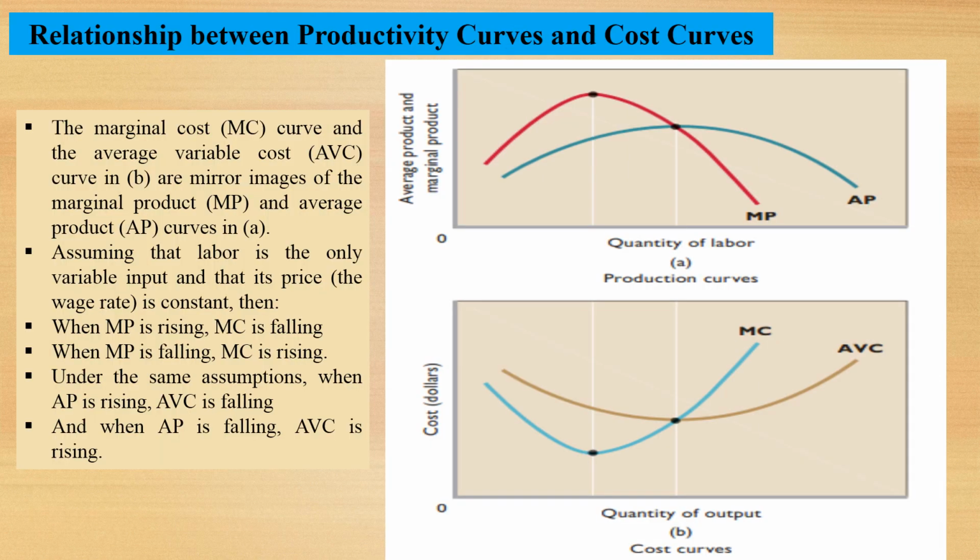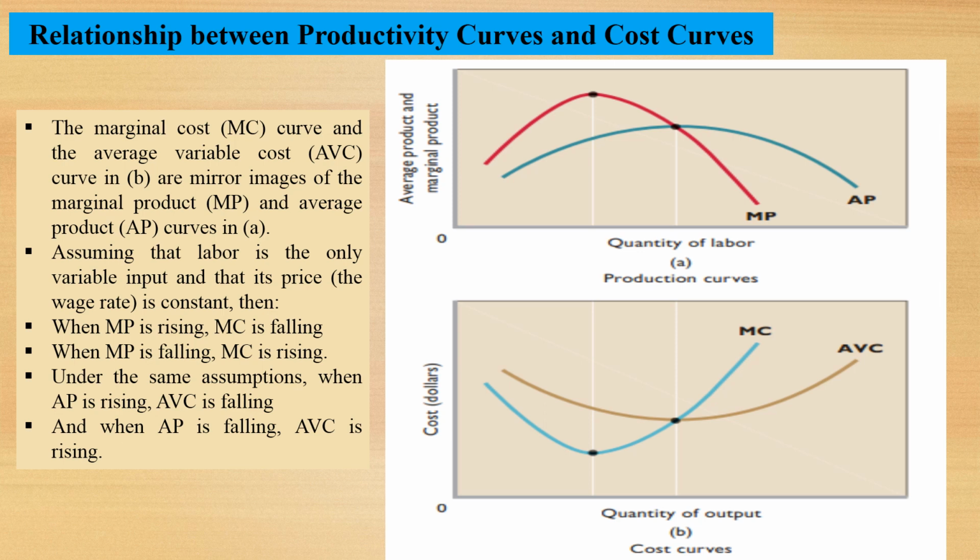Relationship between productivity curves and cost curves. The marginal cost curve and the average variable cost curve in part B are mirror images of the marginal product and the average product in upper section A. Assuming that labor is the only variable input and that its price, that is wages, is constant, this relationship shows that when marginal product is rising, marginal cost is falling. When marginal product is falling, marginal cost is rising.